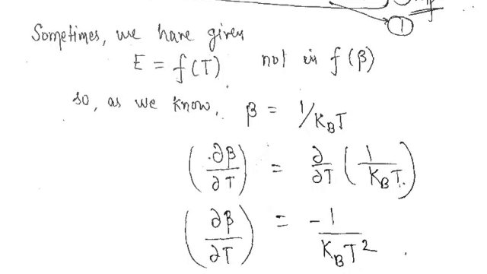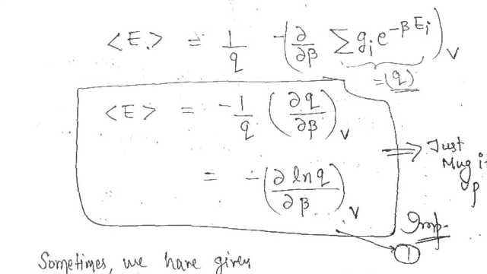One more thing, as you can see, this expression is in the form of beta. I had differentiated with respect to beta, but if for a chance the question is given in terms of temperature, if in the question the expression of the partition function is given in terms of temperature, then you have to do one thing.